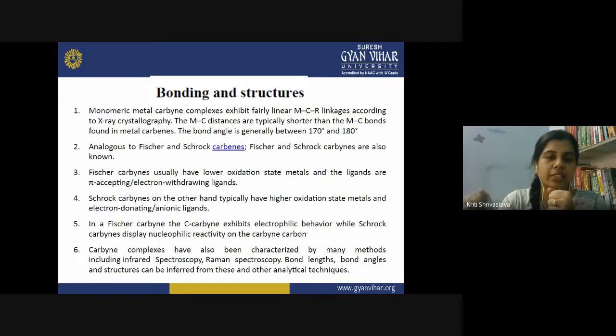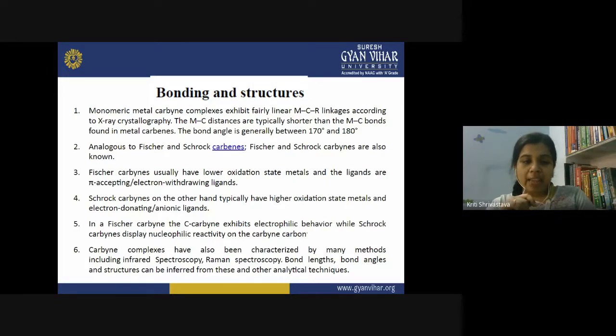In the Fischer carbyne, the carbyne carbon exhibits electrophilic behavior because it is seeking electrons. It has an electron withdrawing nature, so it behaves like an electrophile. While in the case of Schrock carbynes, they show nucleophilic reactivity at the carbyne carbon.